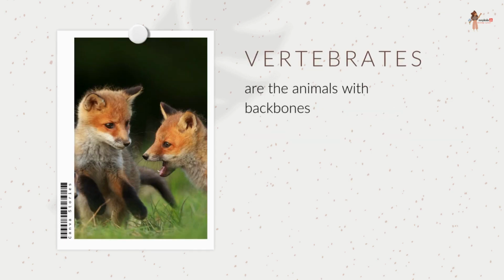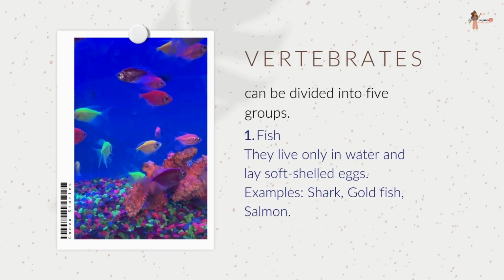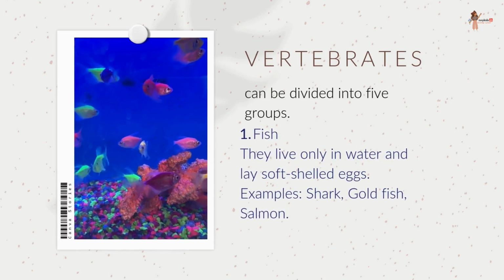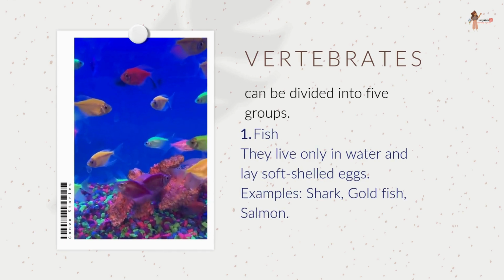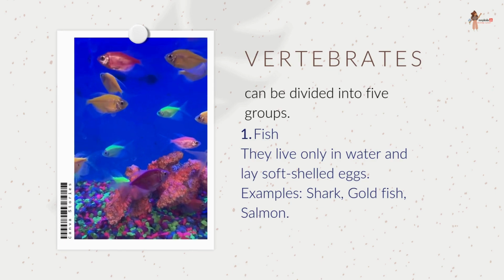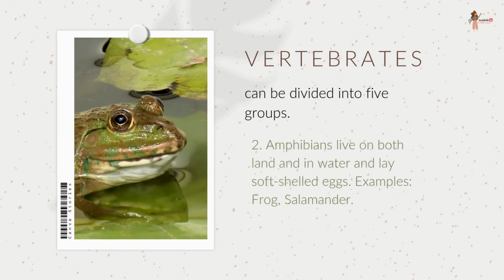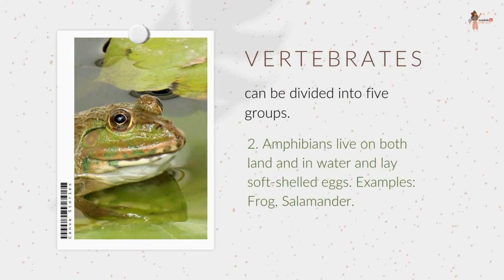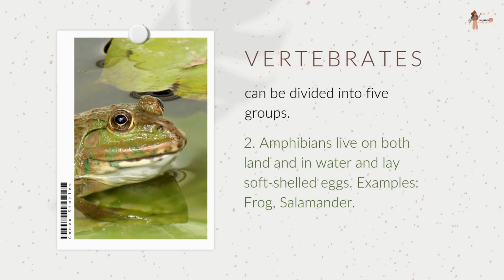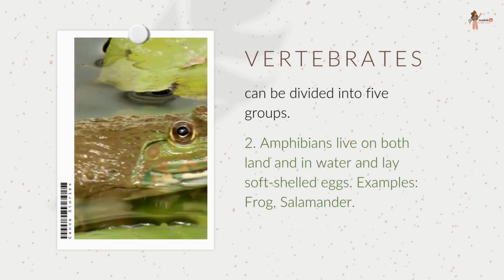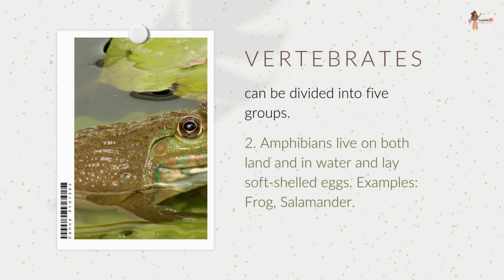Vertebrates are the animals with backbones. Vertebrates can be divided into five groups. Fish. They live only in water and lay soft shelled eggs. For example, shark, goldfish, and salmon. Amphibians. Amphibians live on both land and in water and lay soft shelled eggs. For example, frog and salamander.